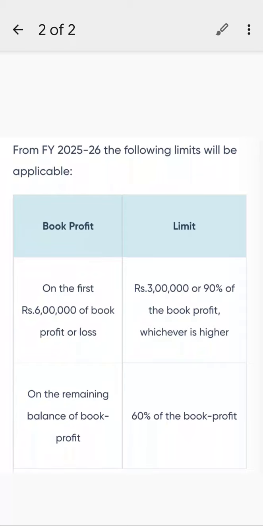For example, if my book profit is 8 lakhs, on the first 6 lakhs, that means 6 lakhs into 90%, is 5 lakh 40,000. So 5 lakh 40,000 is higher than 3 lakhs, so 5 lakh 40,000 will be allowable. And on the remaining amount, that is on 2 lakhs, 60% of 2 lakhs will be allowable. So that is how you'll have to calculate. This is the amended limit. Like I said, this is an important amendment that you'll have to look after.